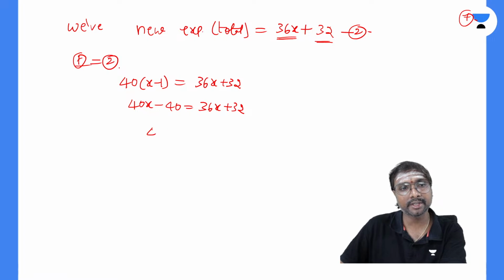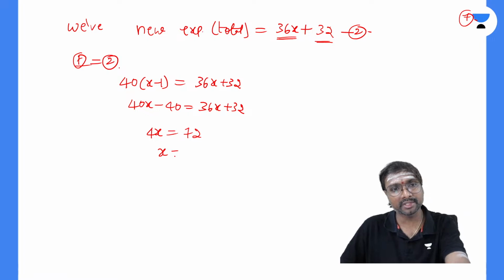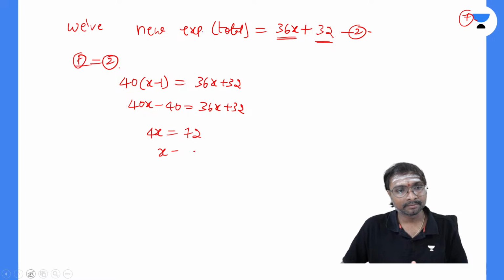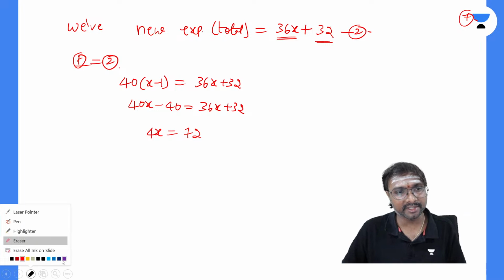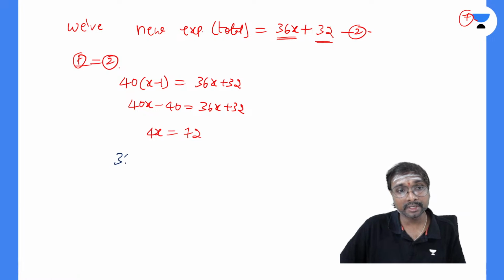So we just take it, 4x will be equal to 72. But what we want is 36x. The original expenditure is nothing but 36x. So 36x is equal to 72 into 72, so that implies x equals 18.